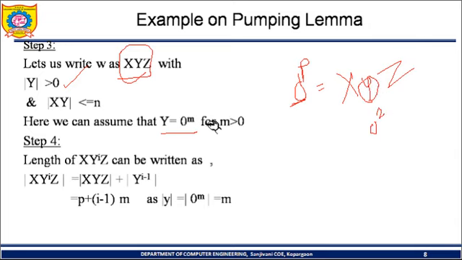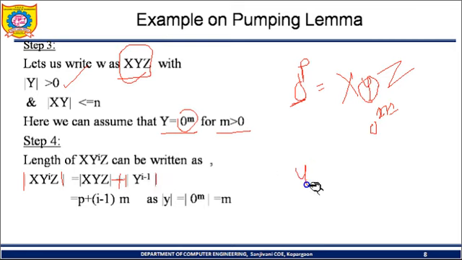So I'll say that y is 0 raised to m, where m is, suppose, 2 out of 7. So m is some part of p, such that m is greater than 0. Now we are going to calculate the length of x y raised to i z. That will be written as mod of x y raised to i z is equal to mod of x y z plus mod of y raised to i minus 1.